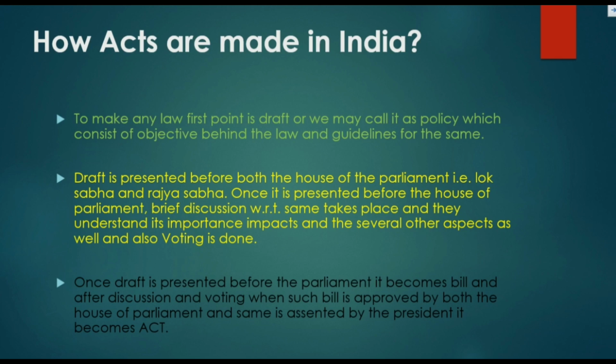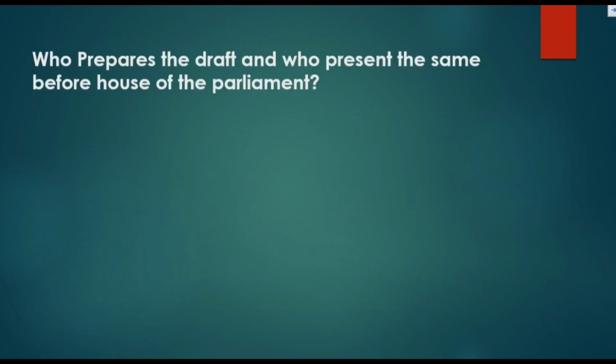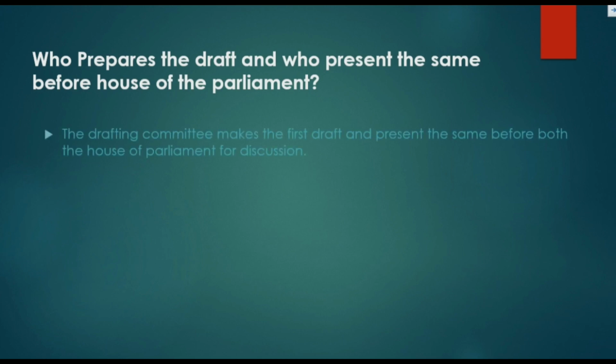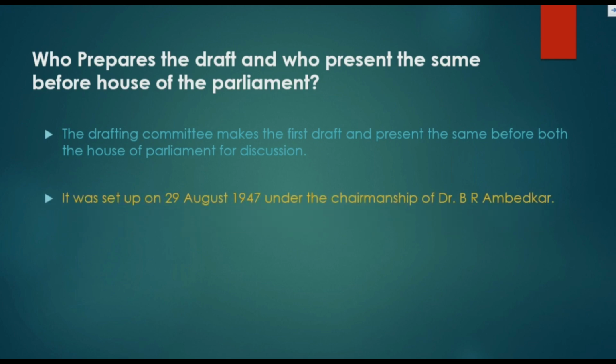Once draft is presented before the House of the Parliament, it becomes a bill, and after discussion and voting, when it is approved by both the Houses of the Parliament and the same is assented by the President, it becomes an act. Now you must have questioned who prepares the draft and who presents the same. The drafting committee makes the first draft and presents the same before both the Houses of the Parliament. The drafting committee was set up on 29th of August 1947 under the chairmanship of Dr. B.R. Ambedkar.